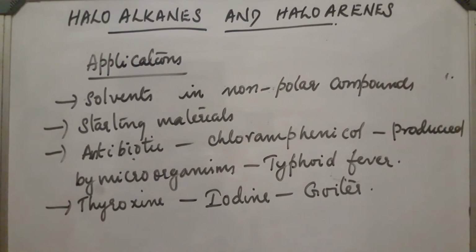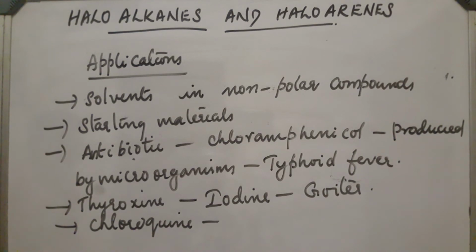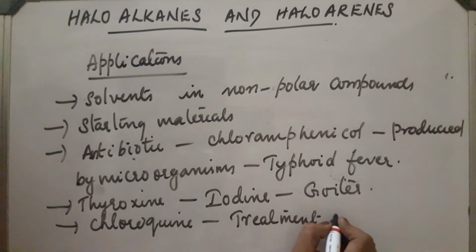Next, chloroquine, a synthetic compound, which is used in the treatment of malaria.